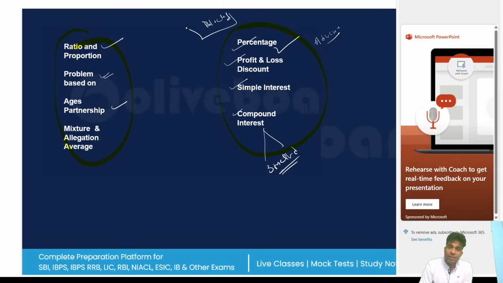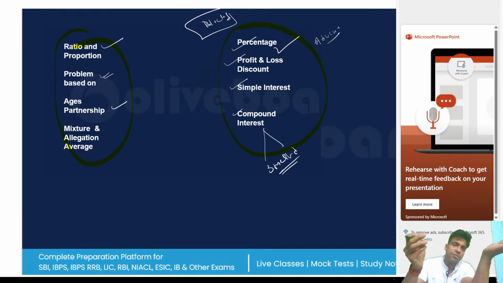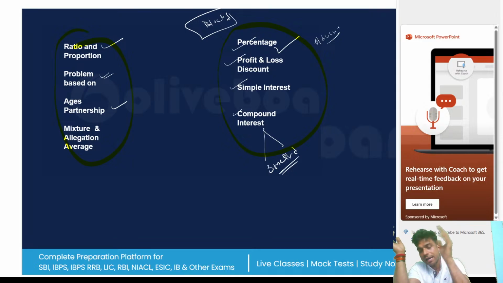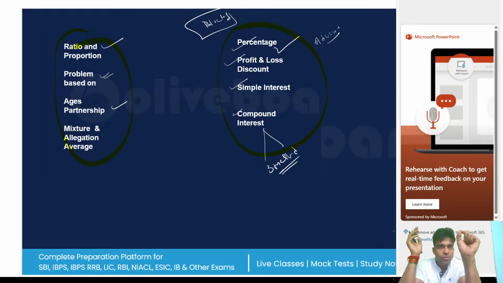Now this is the kind of algorithm in which you should also study. If you know percentage, you should know 4 chapters: profit and loss, simple interest, compound interest. If you know ratio and proportion, you should know problems on ages, mixture and alligation, and partnership. So this is confirmed, guys, and everyone should know about it. This is the most important thing. If you have any doubt, you can ask me. So these are the blocks.